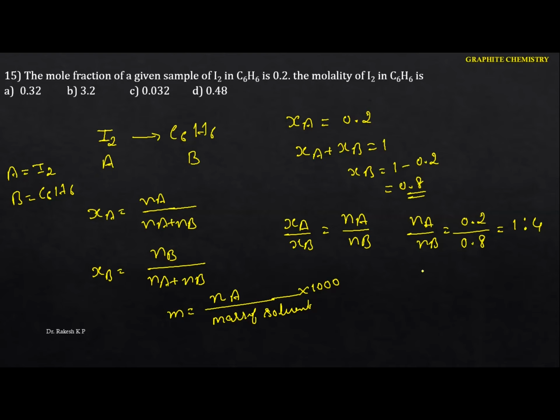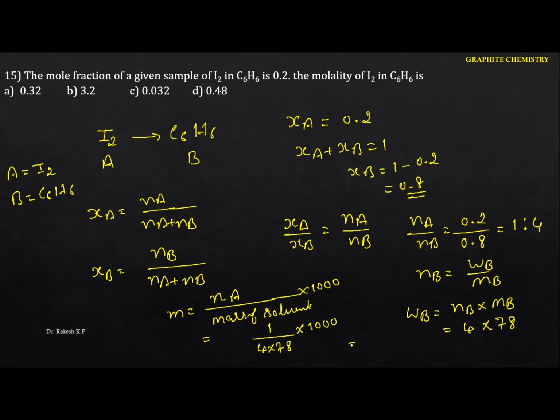We know that number of moles is mass by molar mass. I want the mass of benzene, so let me write W_B and M_B. We have to multiply the moles and the molecular mass. The number of moles of B is 4, and the molar mass of benzene is 78. So this is the W_B we got. The number of moles of A is 1. So 1 divided by 4 into 78, into 1000.